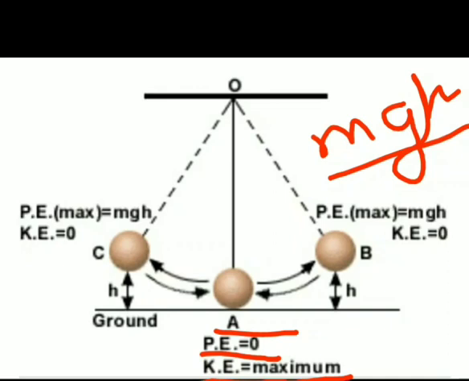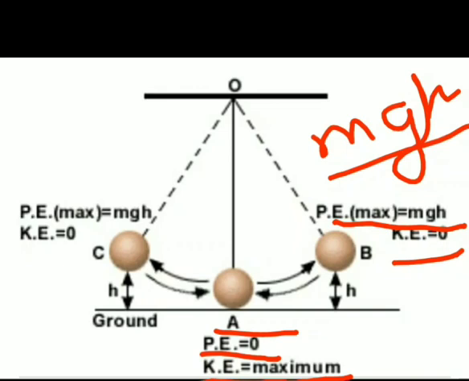Now coming to point B. On point B we have some height, but have you seen the pendulum at its extreme positions? It usually takes rest. At the extreme position it is stable, so the potential energy here will have the maximum value, mgh, but as it is at rest, the kinetic energy will become 0. Coming to the third position C, again it's an extreme position.